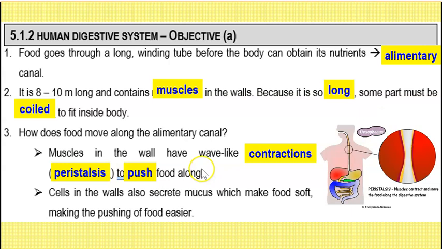But you may imagine if the food is very dry, it's going to be very difficult to push the food. For example, some of you have constipation. Wow, it's terrible. You can sit on the toilet bowl for 15-20 minutes, right? And then your feces still cannot come out, correct? Then it's very painful. So what happens in constipation? You don't drink enough water. So in order for the food to actually go down the esophagus very smoothly, it needs to be soft. And the only way is that the cells in these muscular walls actually secrete mucus. Now mucus is like a sticky fluid that actually makes the food soft. Now when it makes the food soft, it becomes easier to push.